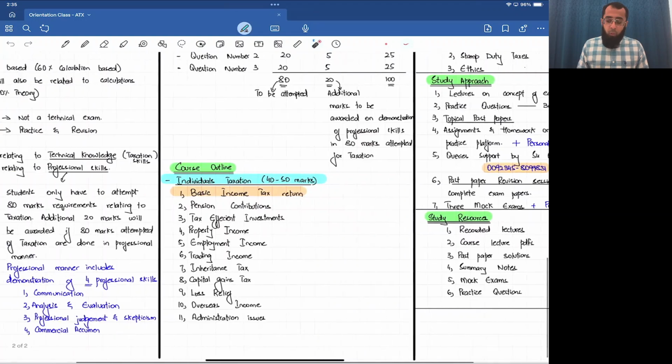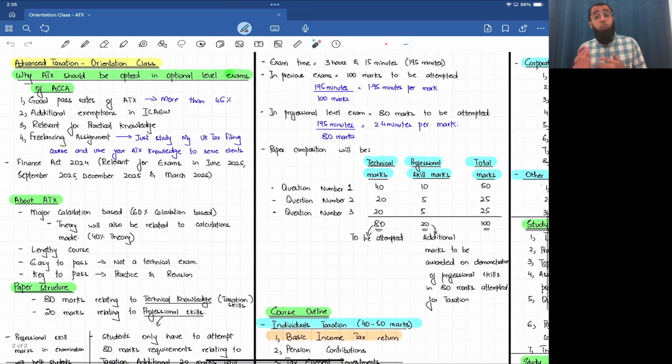So if you look at this course, first of all, we looked at why this exam should be opted: good pass rates, additional exemptions, relevant for practical life, and obviously it will lead to some freelancing and job opportunities. Finance Act 24 is relevant for the exams from June 25 to March 26. Never get confused, that's Finance Act 24. We are giving the exam in 25. Tax always works 1 year behind.